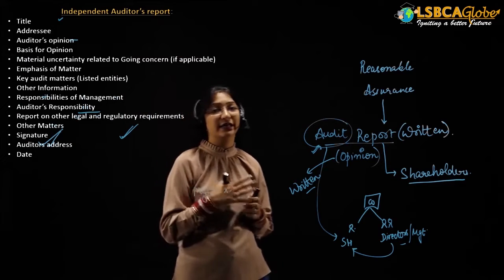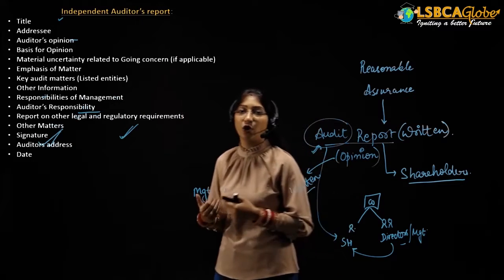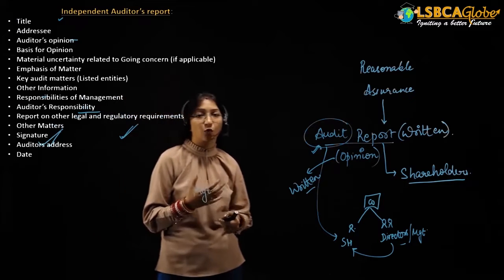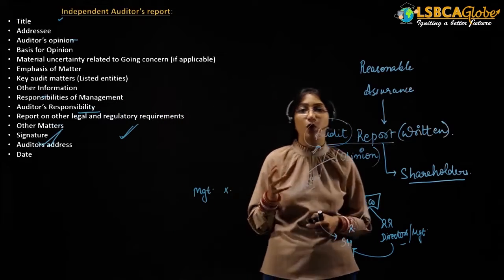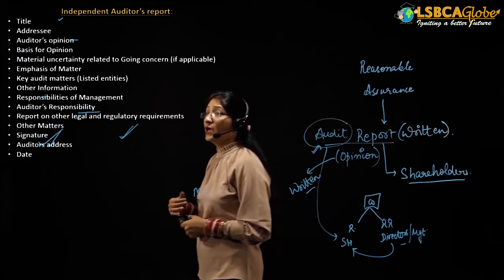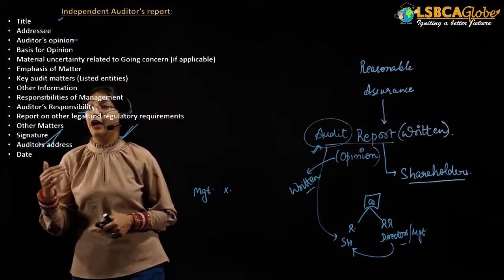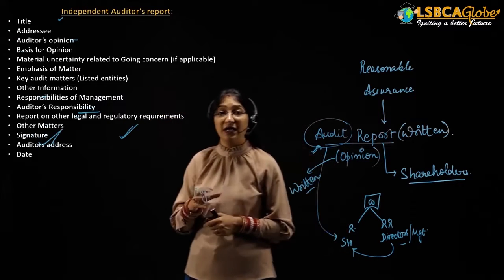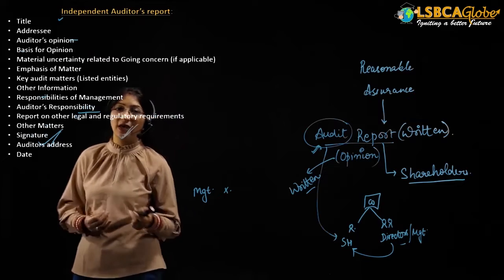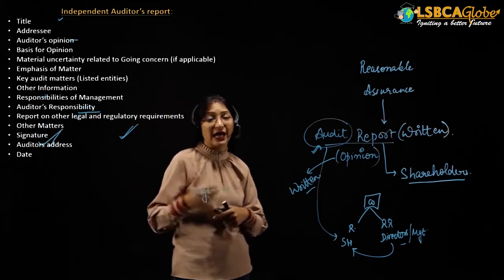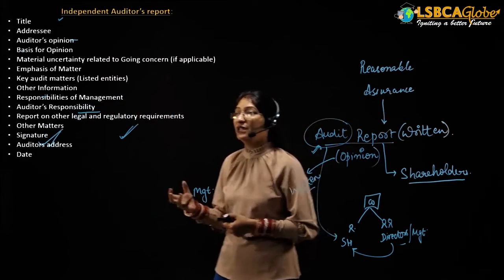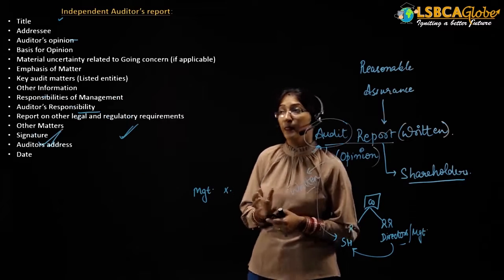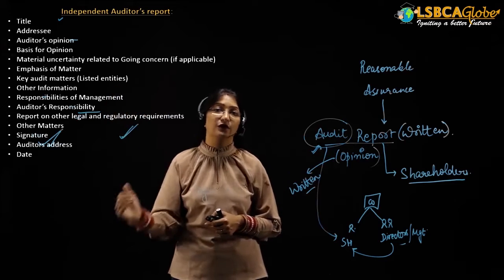Then the report on other legal and regulatory requirements. In larger organizations, the auditor has to provide a report on legal and regulatory requirements, stating whether the company has followed all the legal requirements or not. Then there are other matters, and finally the auditor will provide his signature and write the auditor's address, so that anyone who has any queries can come to the auditor at this address and discuss them. Finally, the date of the signing of the audit report will be provided, and this will be the proper format of the audit report.